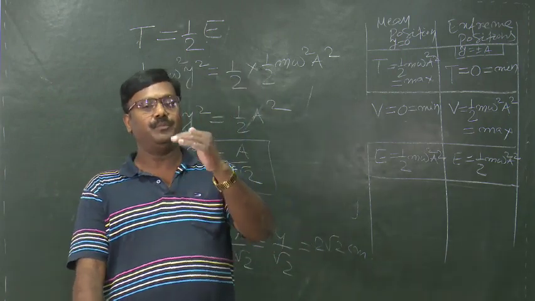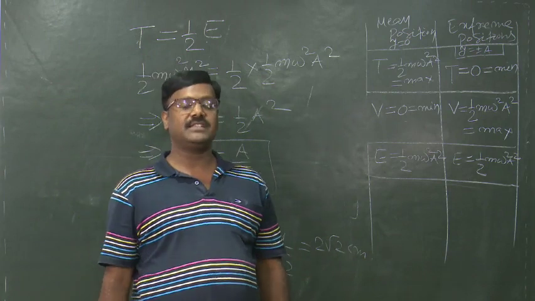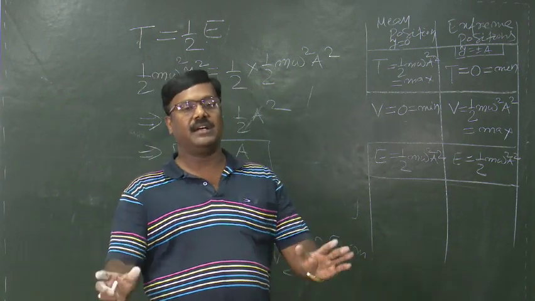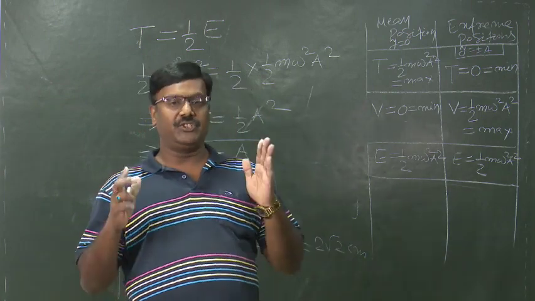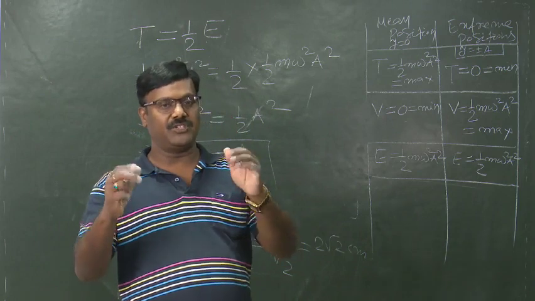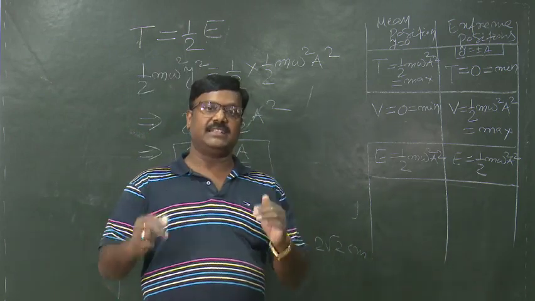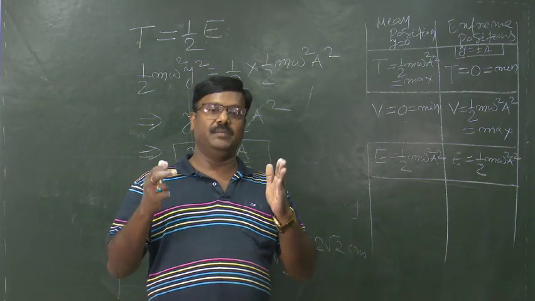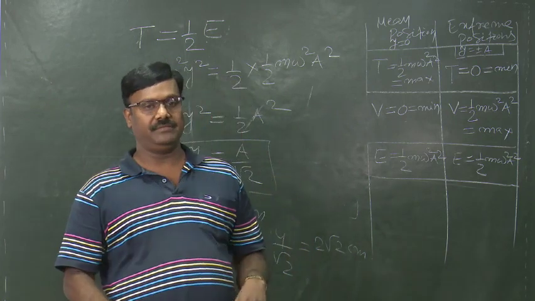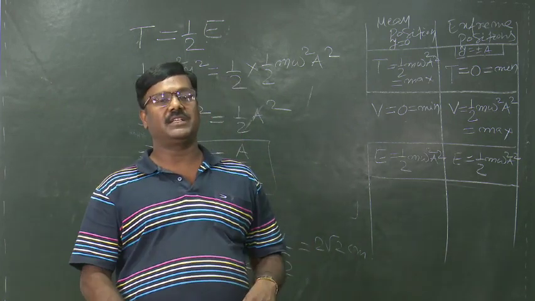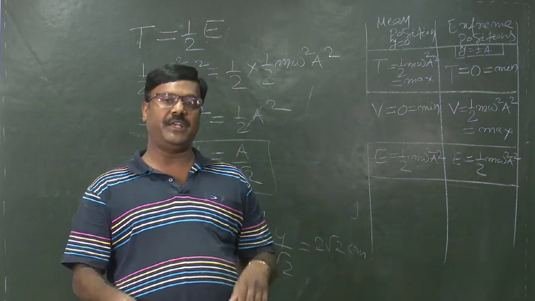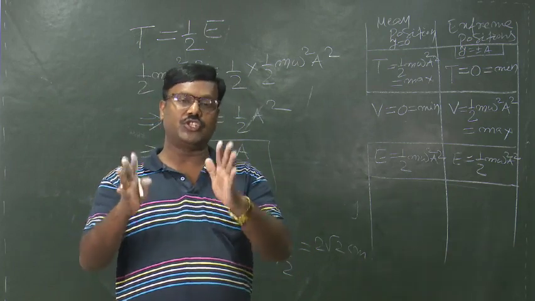Okay students, today we have discussed the introduction of simple harmonic motion, its characteristics like displacement, velocity, acceleration, and also the differential equation of SHM and its solution.